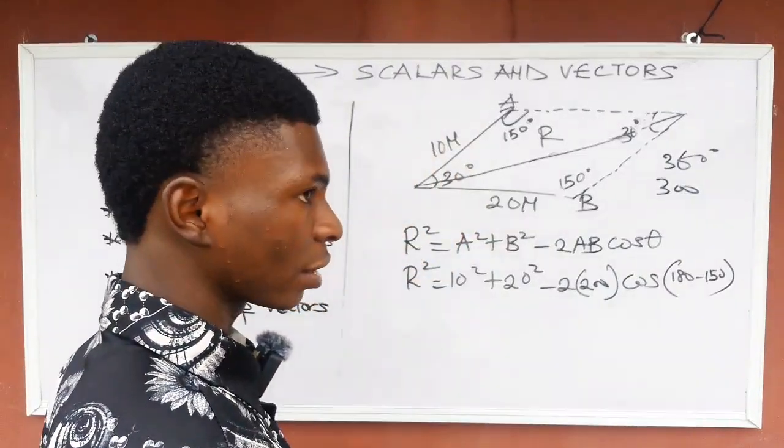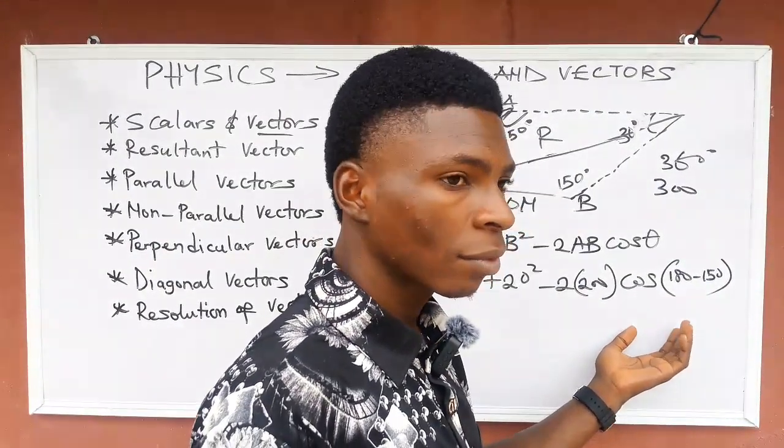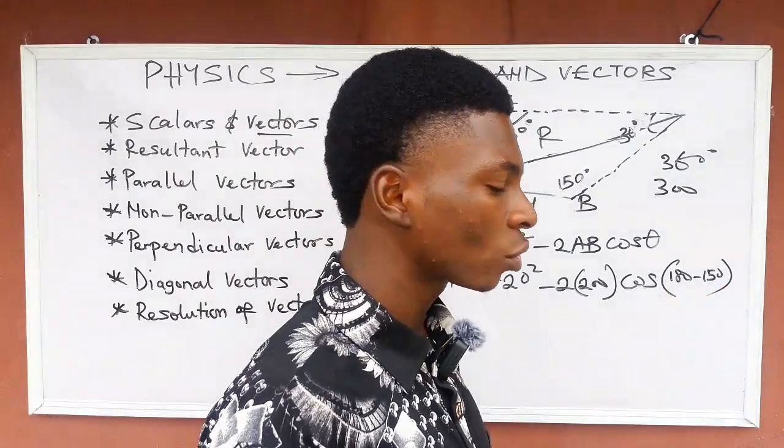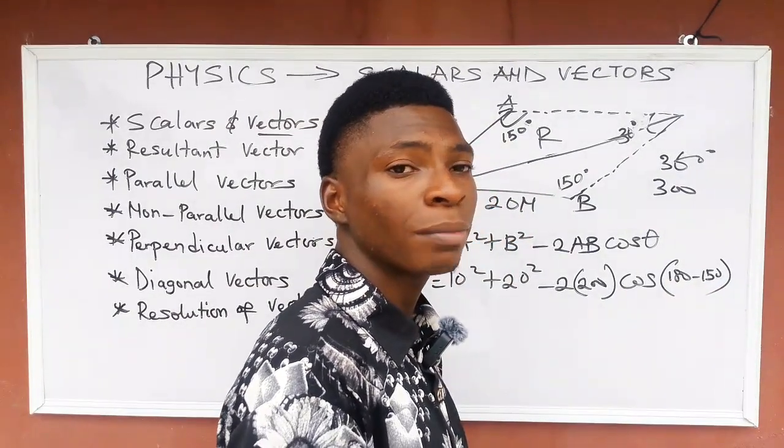Do you know the reason why we remove 150 from 180? Because any cos theta with theta greater than 90 will be minus.